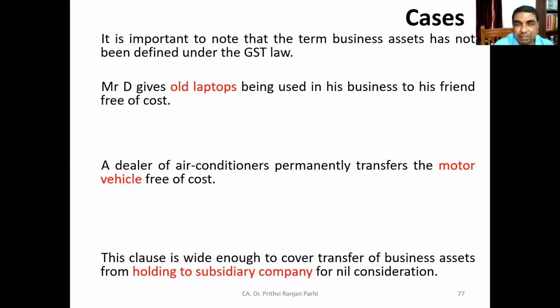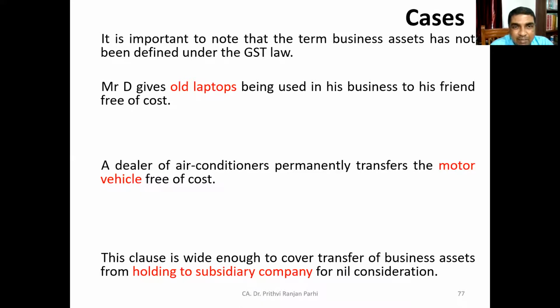Now, incidentally, what is the meaning of business asset? That has not been defined under GST law. So we have to use the normal meaning. Business asset means an asset used in connection with the business or for the purpose of business. In that meaning, we'll understand it. So here I am showing you some examples or caselets.